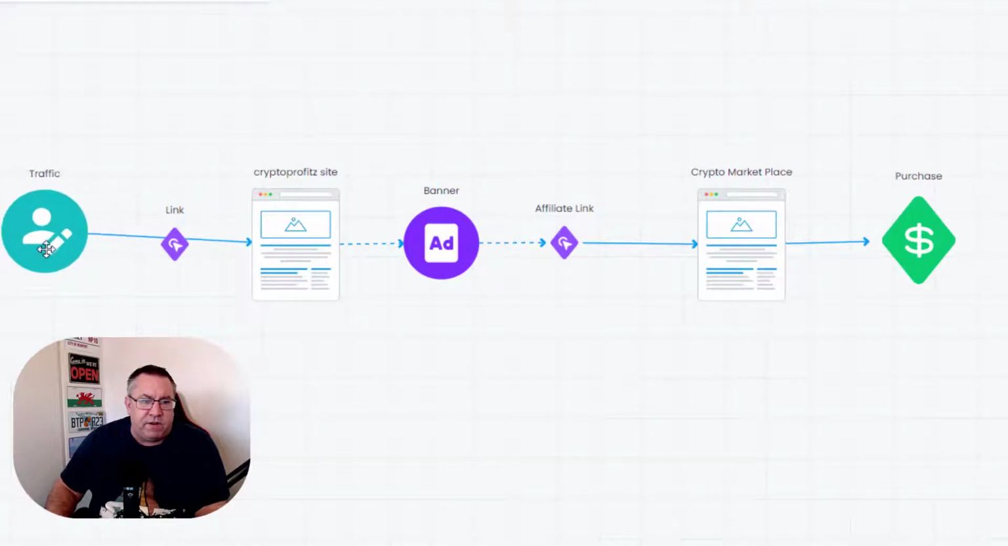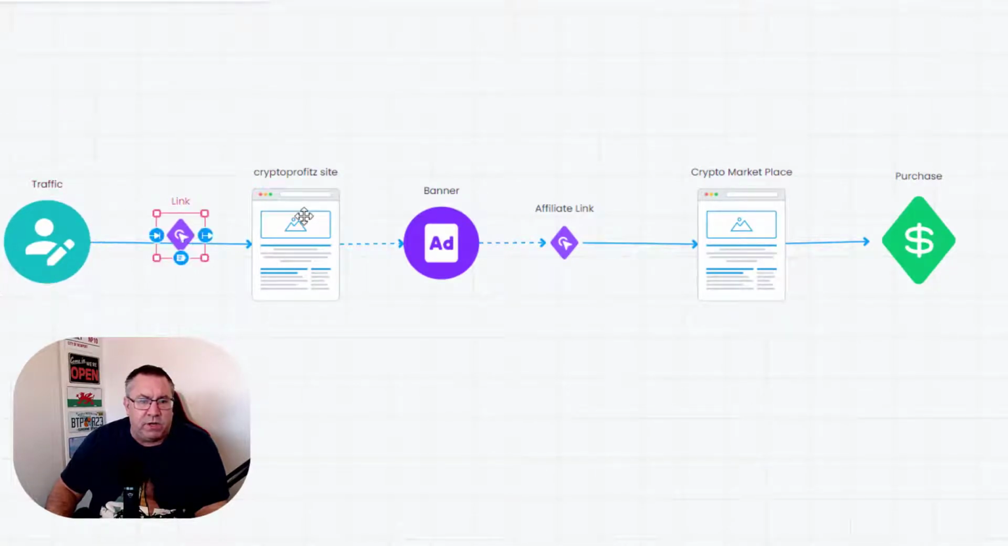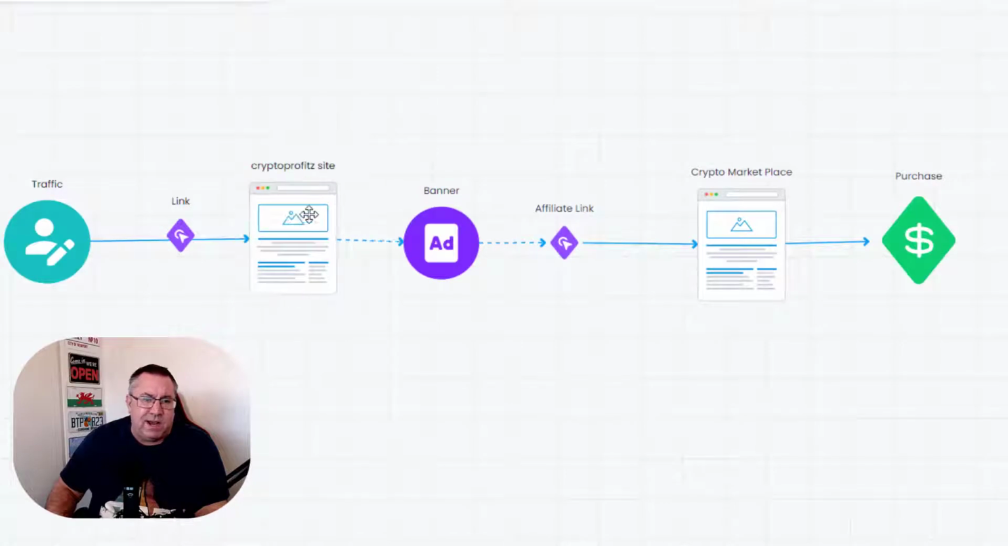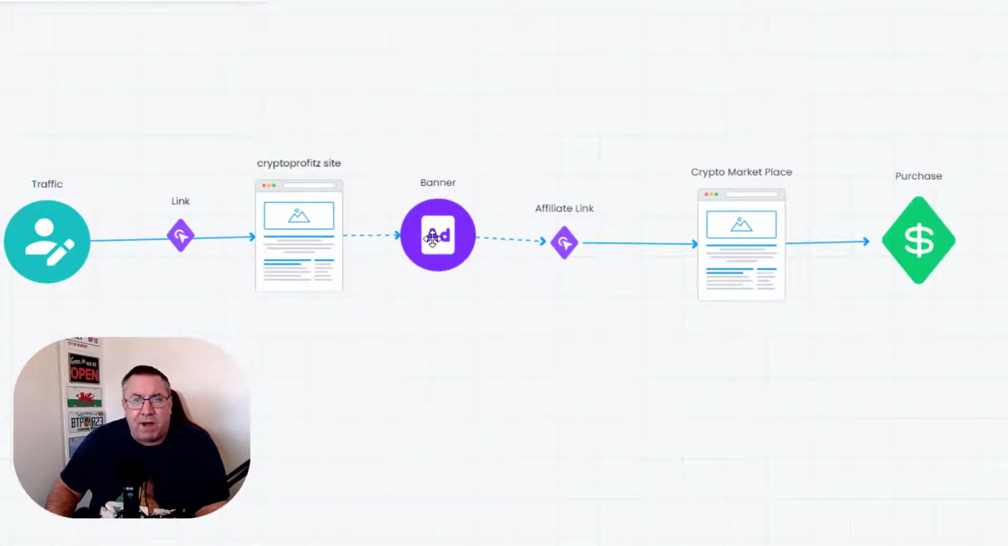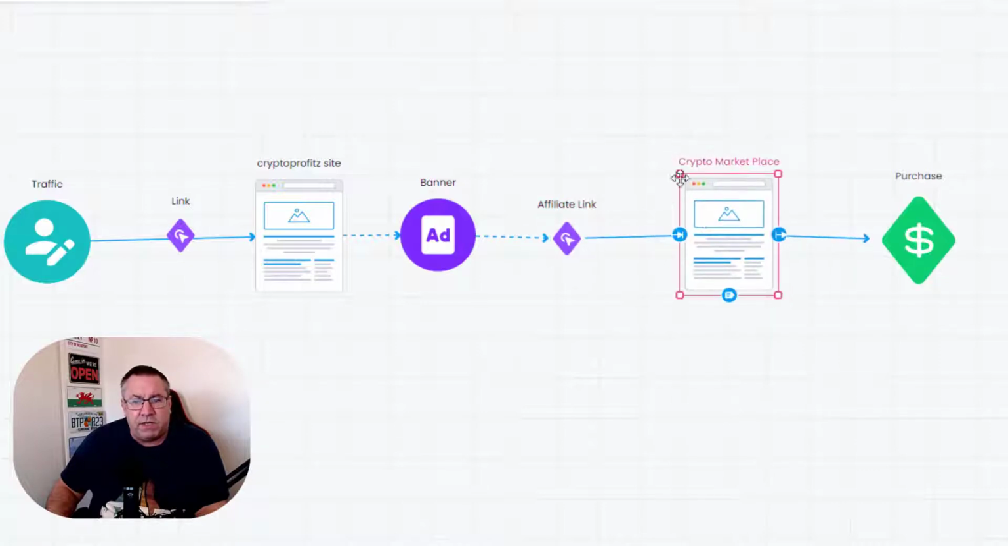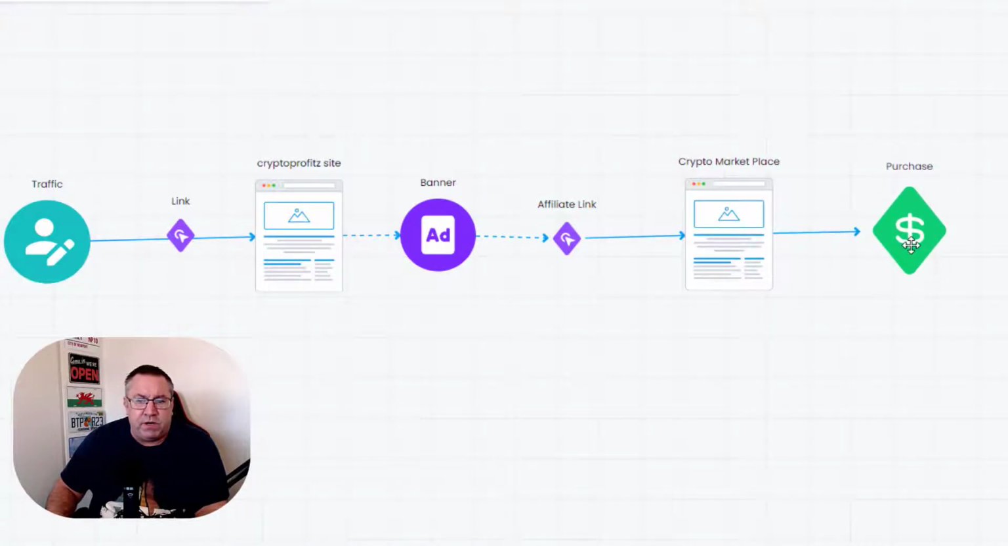You would have traffic that comes over to the link that is going to be over to your crypto site, and that crypto site would have a banner on it. They would come through the affiliate link on that banner over to the crypto marketplaces. They would join this, and any kind of purchases they make, you would go ahead and get a commission. That's the way it would work.